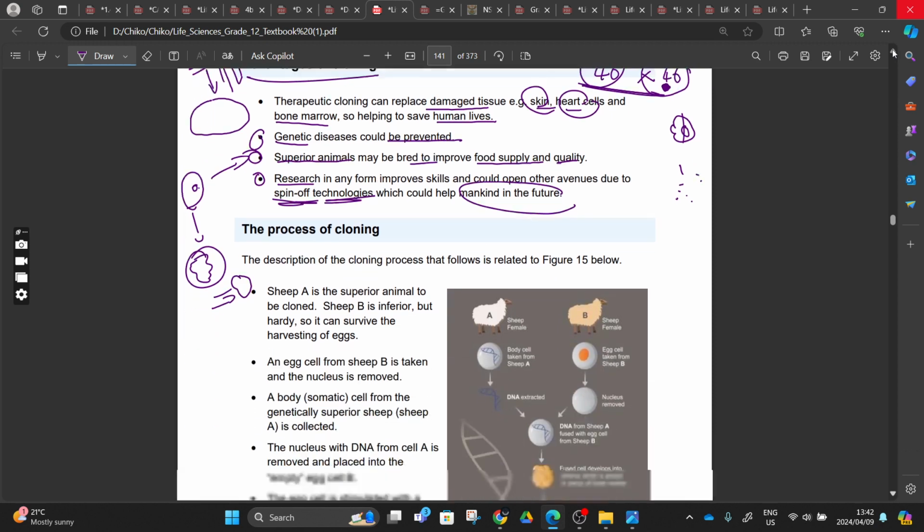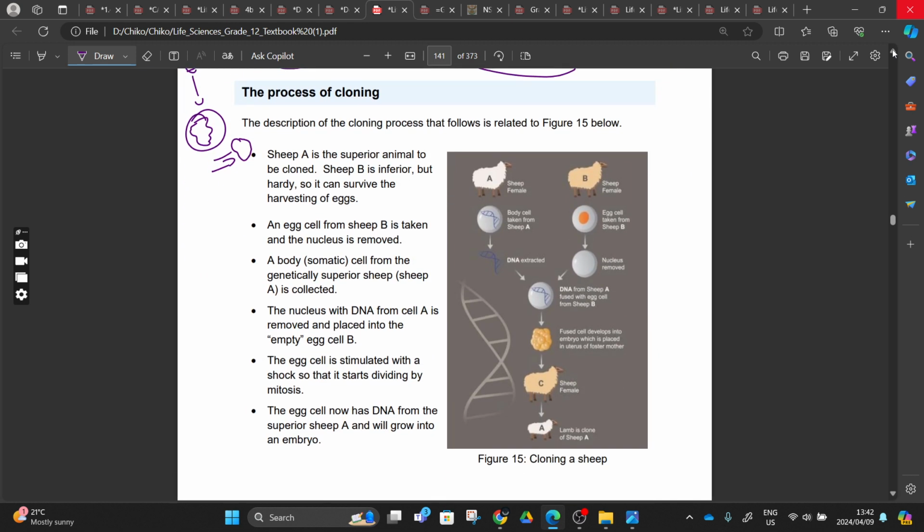So let's come to the process now. This is what I want. After this process we are done with the process of cloning, and then you can go and tell me if this can happen successfully, right? The description of the cloning process that follows is related to figure 15. This is figure 15, the cloning of a sheep.